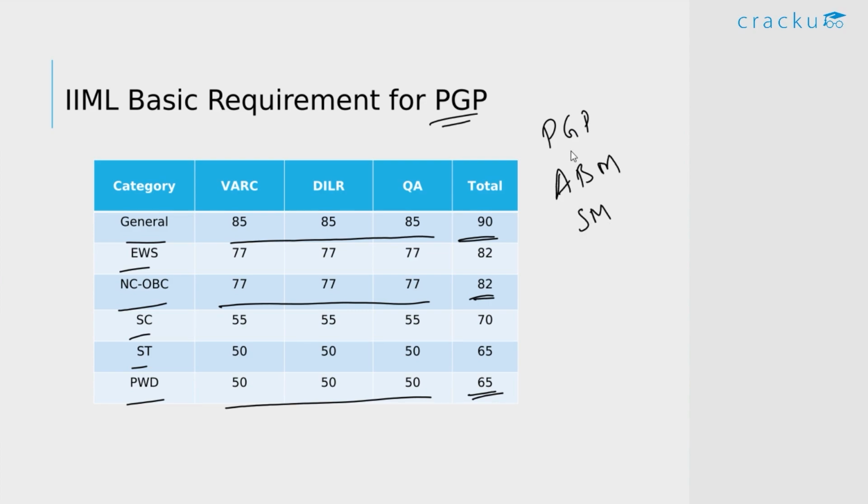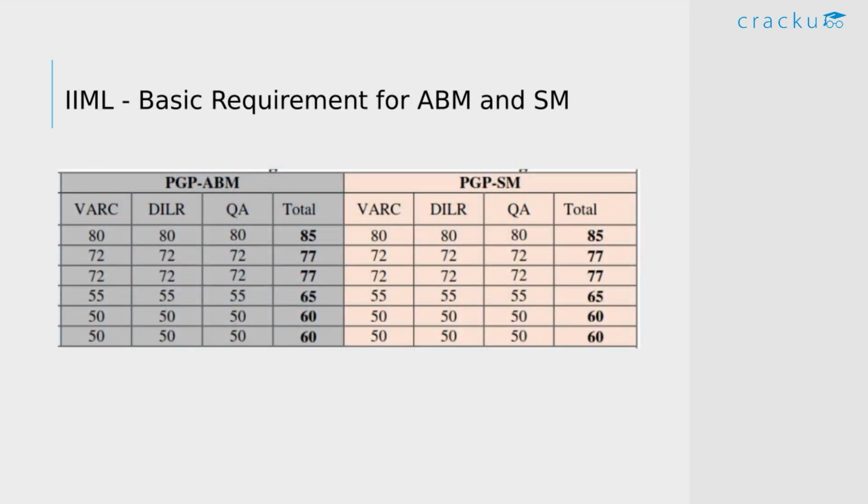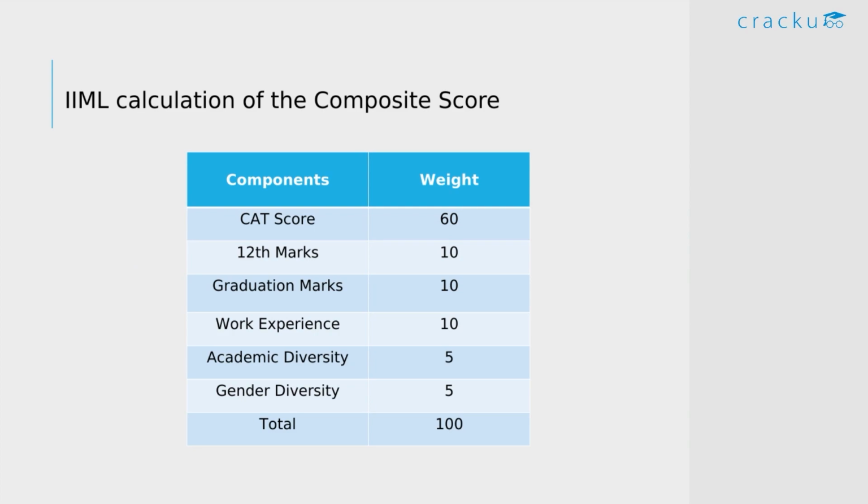In this video, we'll be talking about the PGP program and the other 2 programs we'll be discussing in a separate video. But you can have a look at the cutoffs for the ABM and Sustainability Management programs. These are the minimum basic cutoffs. Now coming back to the PGP program, which is the flagship course of IIM Lucknow, this is the criteria for selecting candidates for the interview.